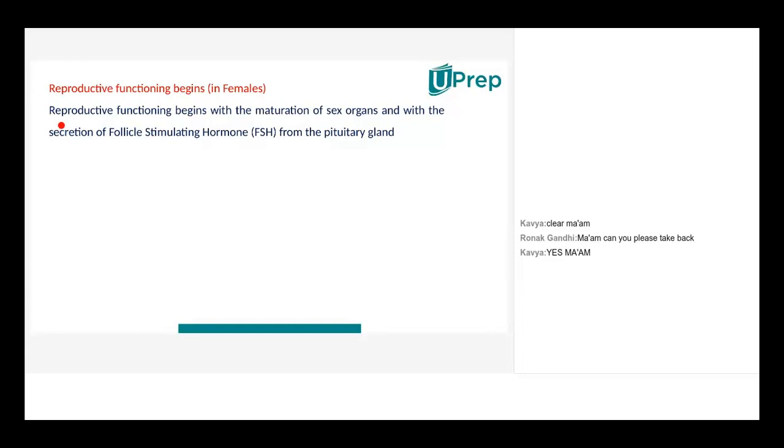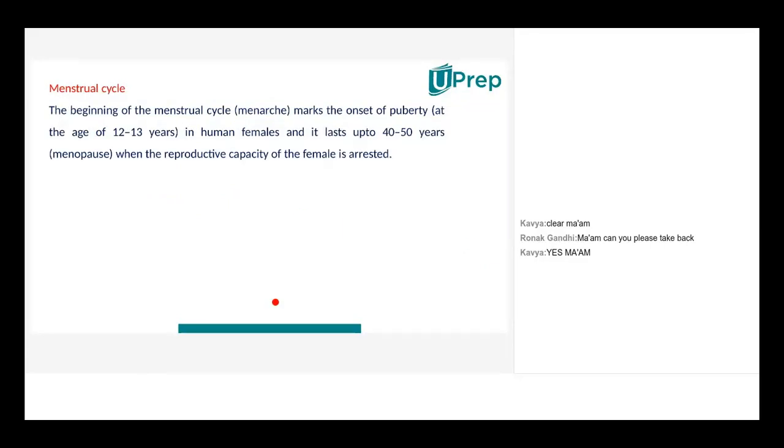So here also, the pituitary gland stimulating the FSH hormone has produced the follicle stimulating hormone, which has asked to use estrogen, which is a female hormone, right? Whereas it was testosterone in case of male, this is estrogen in case of females. So both boys and girls will have two different sets of hormones, right?